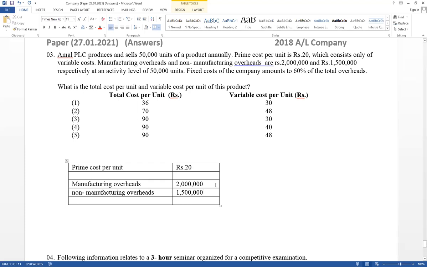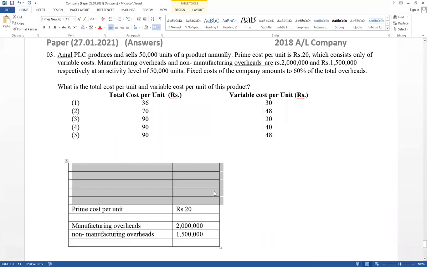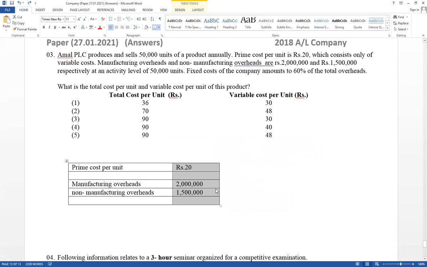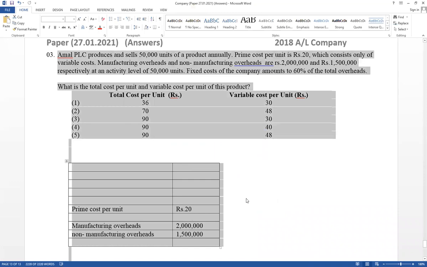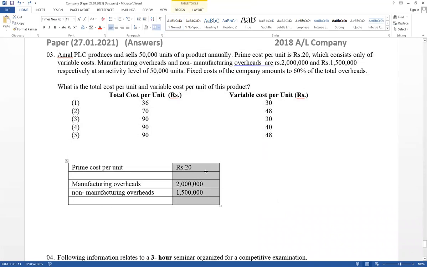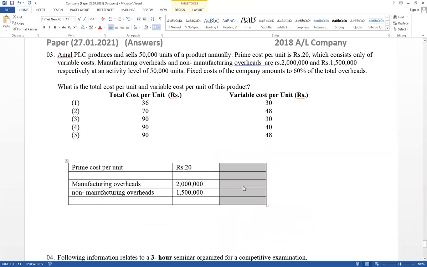Therefore, total overhead equals 3.5 million.